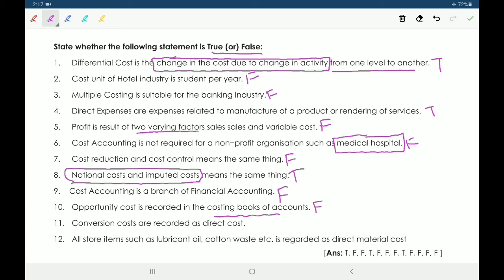Next, conversion costs are recorded as direct cost. No, it's a false statement. All store items such as lubricant oil, cotton waste, etc. are recorded as direct material cost. No, these are all indirect material cost. It's a false statement.